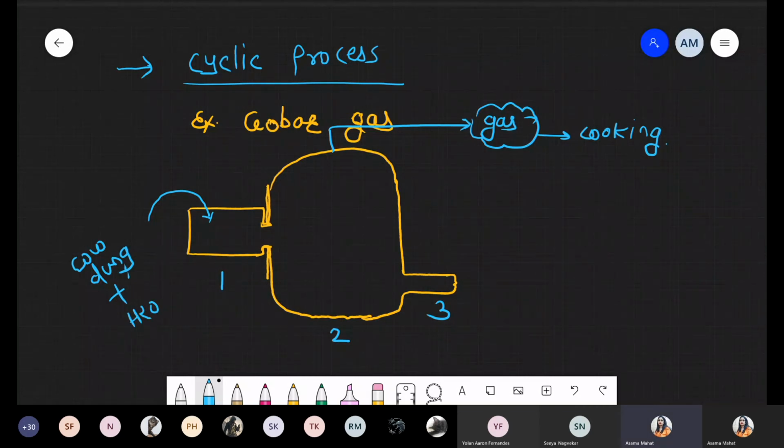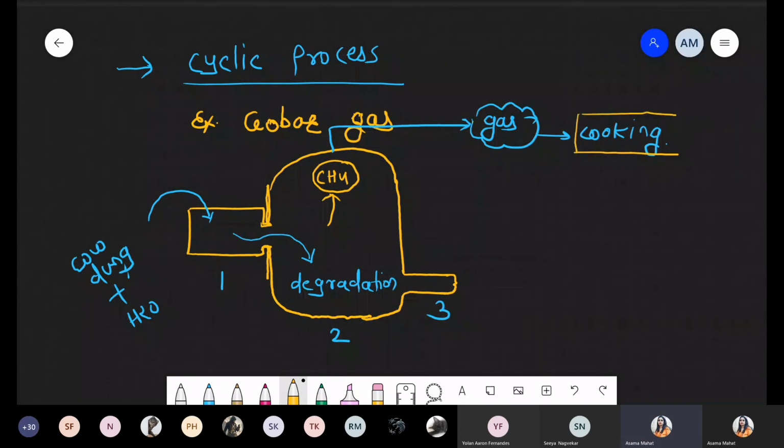Now what happened? Slowly, that slurry of the cow dung and the water goes inside this second tank. Here also a process will happen, the degradation process. And why is this the degradation process? Because we know that in this situation, the anaerobic bacteria like methanogen bacteria get involved. Now, due to methanogen, there is production of that gas, that is methane gas. That methane gas goes to the kitchen, and that gas is used for the cooking process, right? Now what happened?